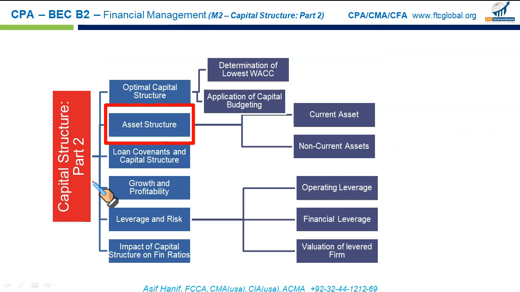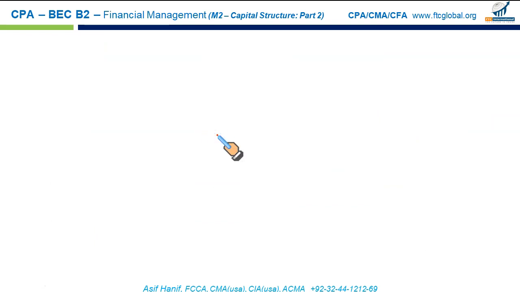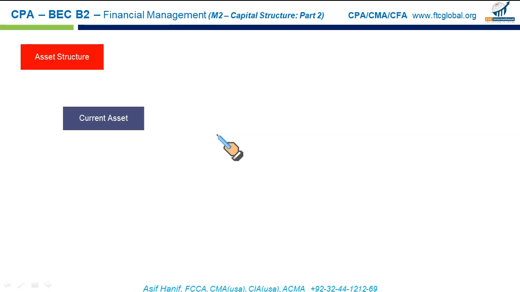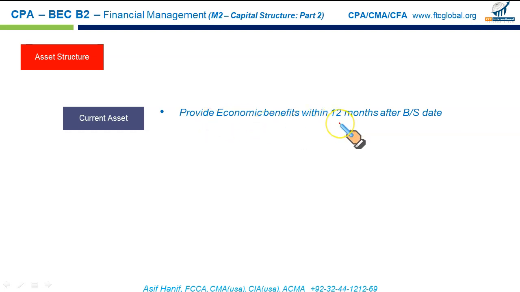Now the next topic is the asset structure. This is a pretty straightforward area. Basically, asset structure is the composition of assets on the firm's balance sheet. It is split into current assets. Of course, we know what current assets are. These are the assets that provide economic benefit within 12 months after the balance sheet date: inventories, accounts receivable, prepaid expenses, cash and cash equivalents, marketable securities, and so on and so forth.